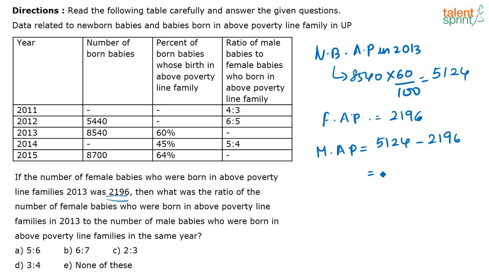So that is nothing but 2928. So you have 2196 divided by 2928, that is the required ratio. They are asking you the ratio between the number of female babies to the male babies above poverty line. So this is the ratio that you have to solve.